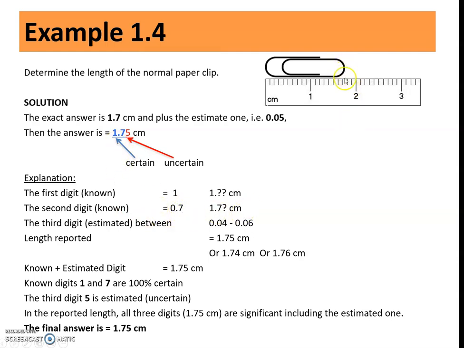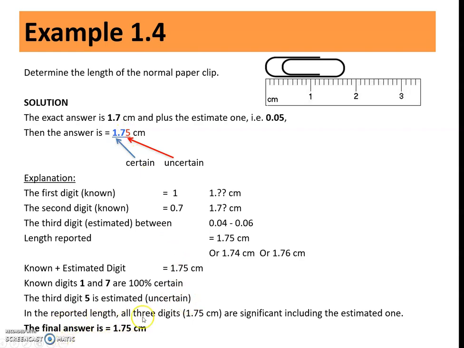1.7. Here, 1.7. The third digit, the estimated digit, could be between 0.04 and 0.06. So the length reported is equal to 1.75 centimeter, or 1.74 centimeter, or it could be 1.76 centimeter. Right? So the known digits 1 and 7 here, the blue color digits, are 100% certain. The third digit, which is 5, is an estimated number, so it is an uncertain digit.